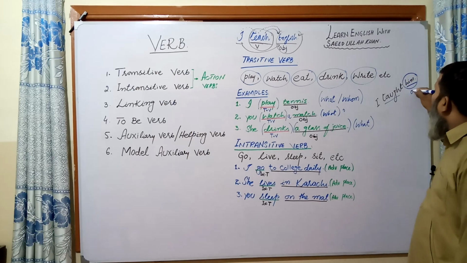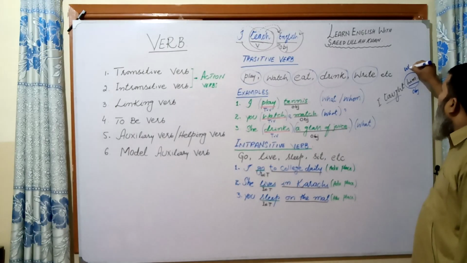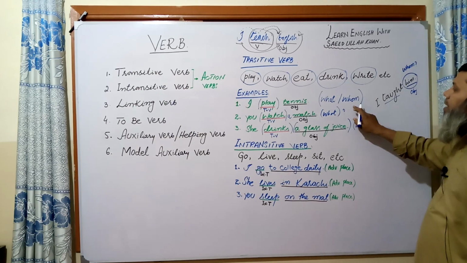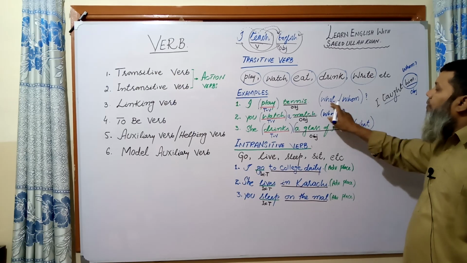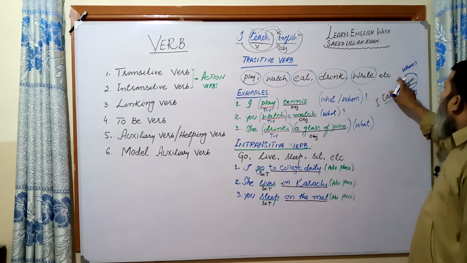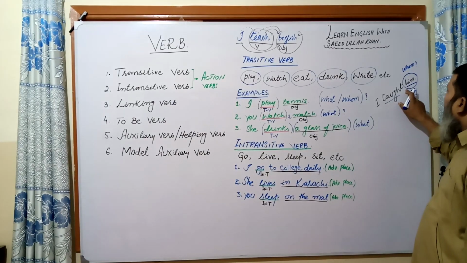So him is also used as an object. So it gives the answer of whom. In this manner, the verb which gives the answer of what or whom is called an object.